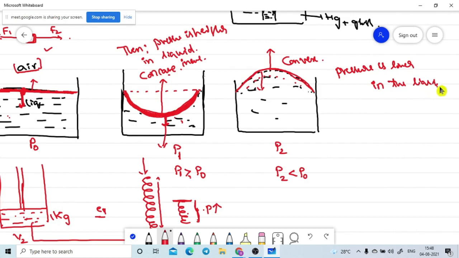So this is the liquid. Now is there any issue? Something I did a mistake here. No.